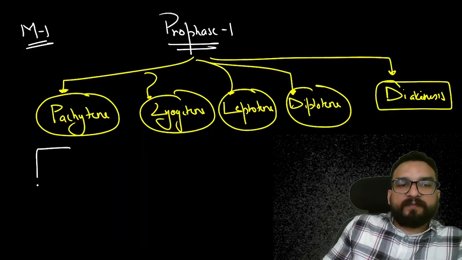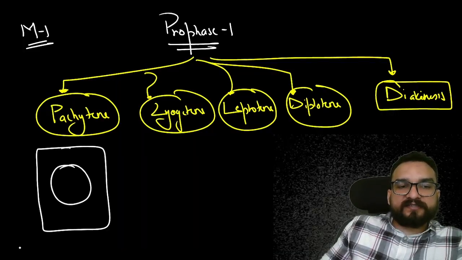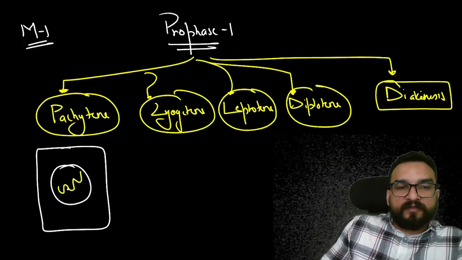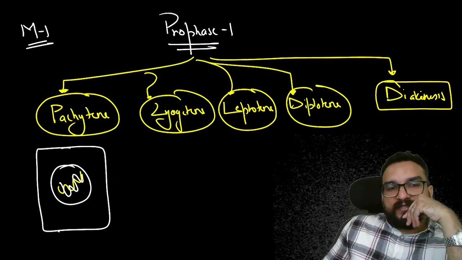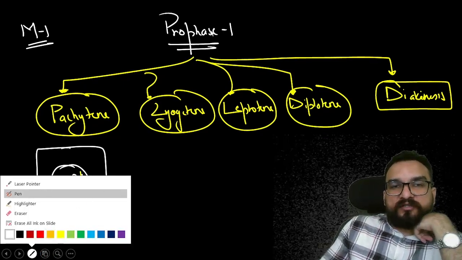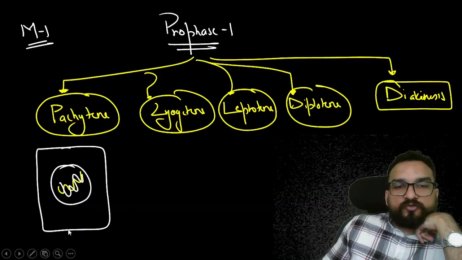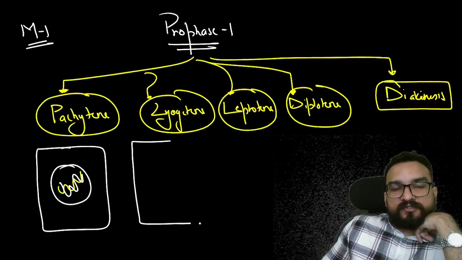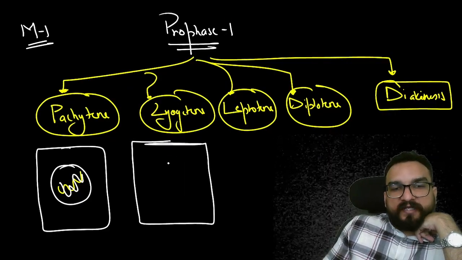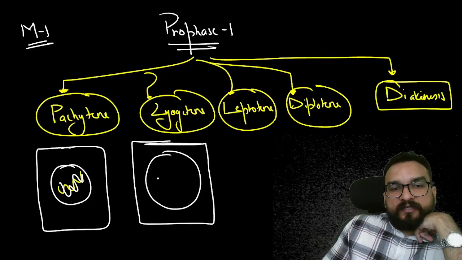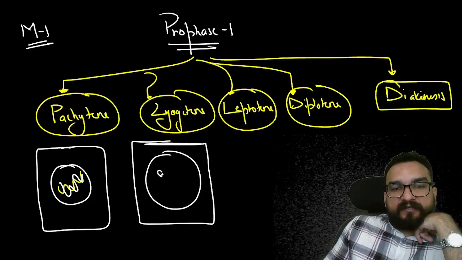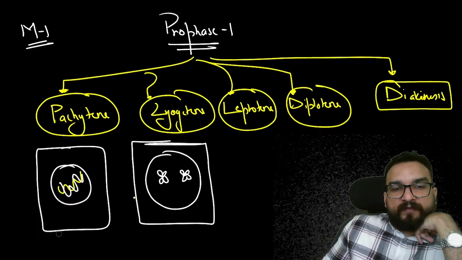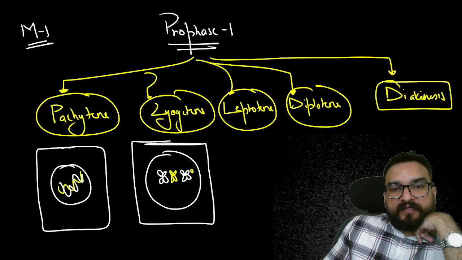Now understand what is happening. Over here you will be finding that the cell is getting condensed and the chromatin fiber is getting doubled. Okay, everything is doubled here. In zygotene what is going to happen? All this is happening under prophase only. Just wait. What happened to this? You will be finding it like this. So over here this particular nucleus, and in this nucleus these will be getting divided like this. Suppose I am taking just 2 as an example. It has got doubled also and it will be appearing like this.